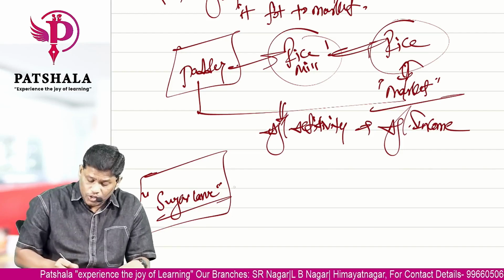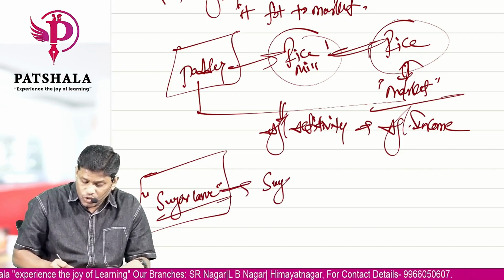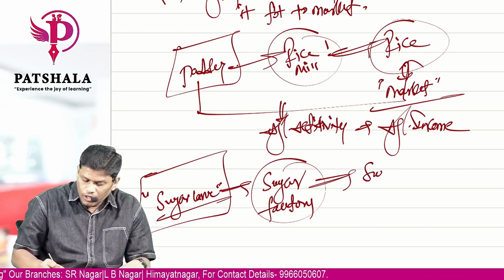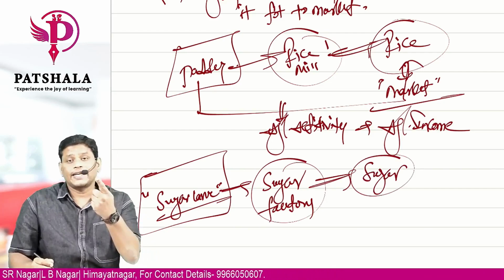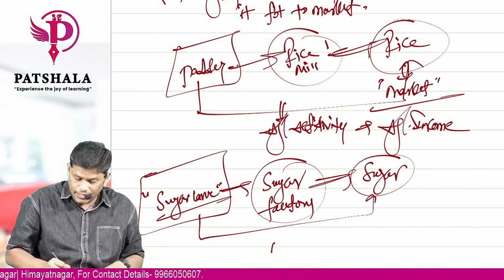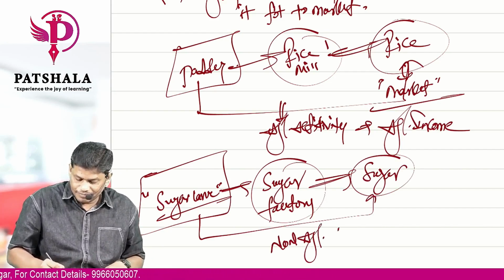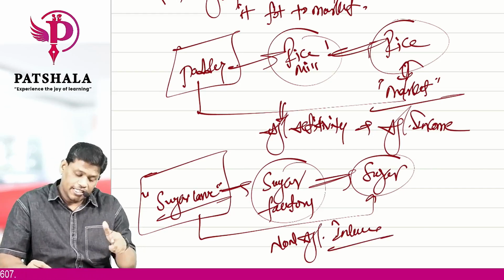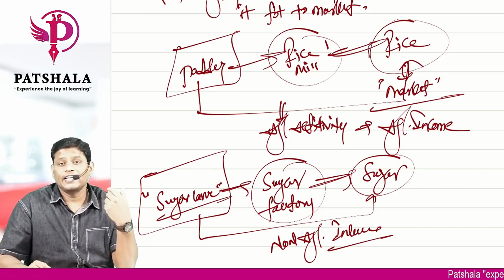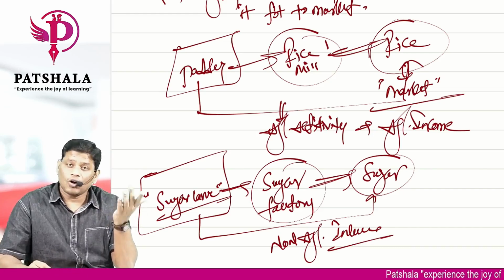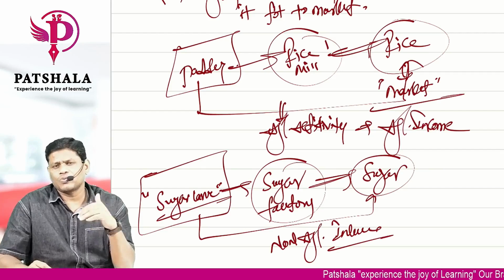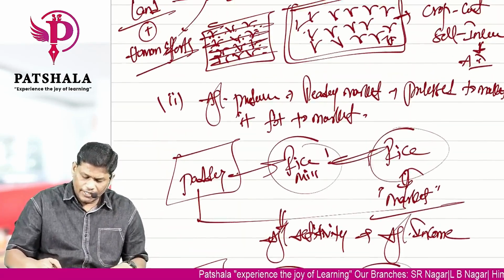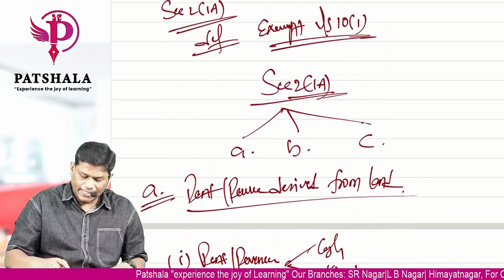So the agriculture character stops. From this, it will be taken by the sugar factory, and they produce something called sugar. So please understand, this process is non-agricultural income. This is the difference between processing of agricultural produce to render it fit for market, where already it has a ready market, then we do it. Because one's output is another person's input for sure. Okay. So this is how you will get your second part, which is your agricultural income.